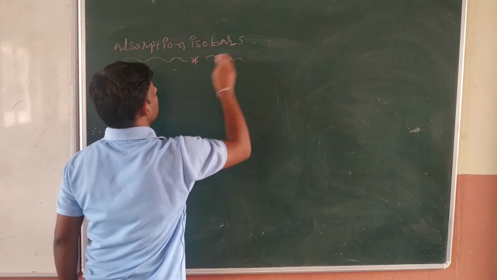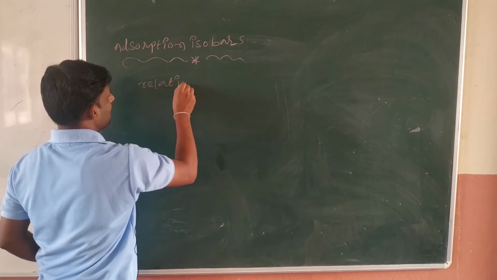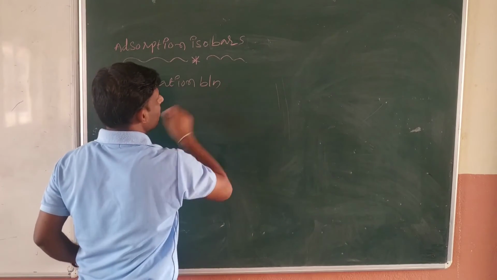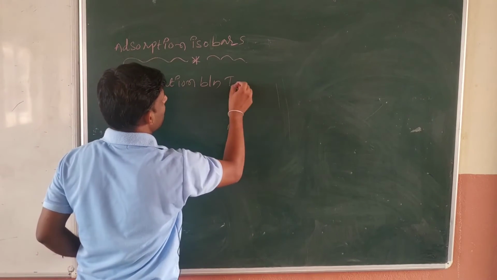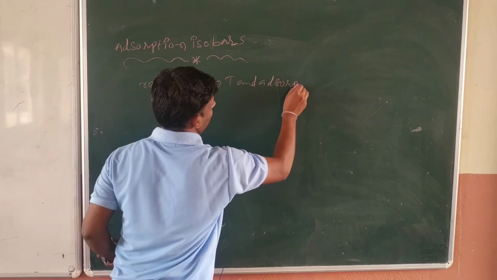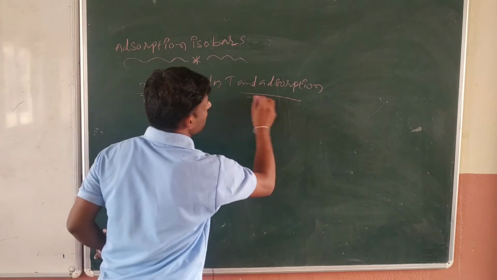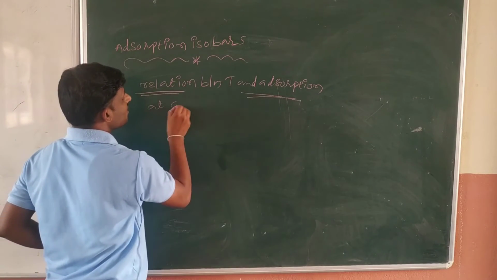Adsorption isobars. It is the relation between temperature and adsorption of gaseous molecules at constant pressure.